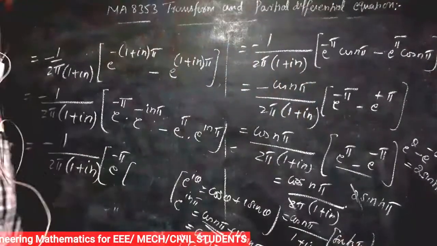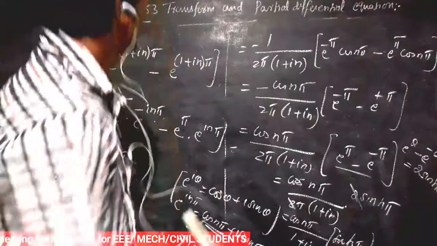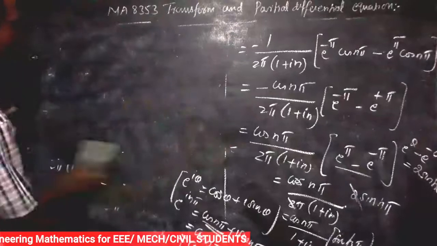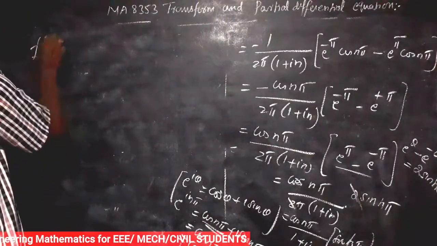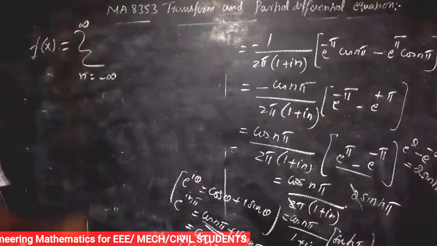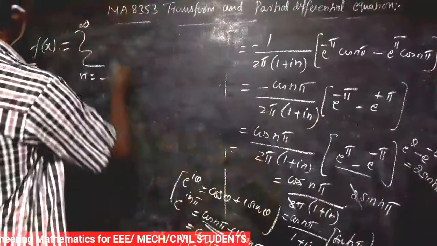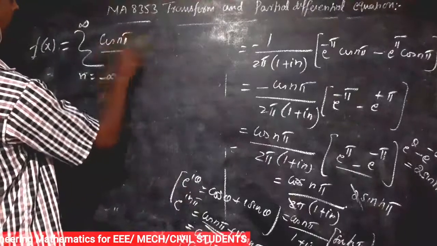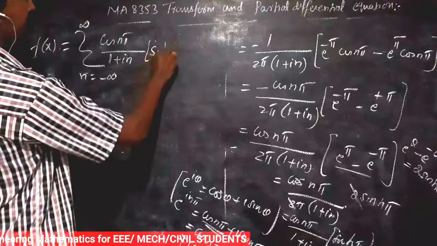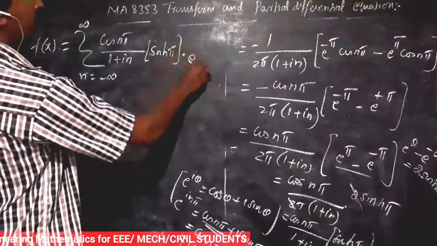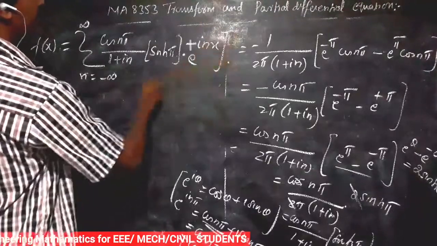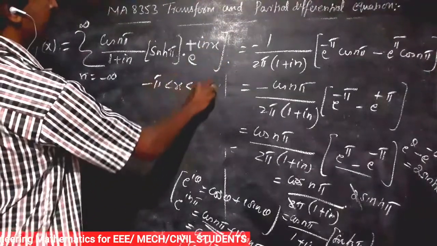So the complex form of the Fourier series is f of x equal to, substitute the value, therefore the complex form of the Fourier series is f of x is equal to sigma n equal to minus infinity to plus infinity of cn e power i n x, where cn equals cos n pi divided by 1 plus in into sin h pi, for minus pi less than x less than pi.